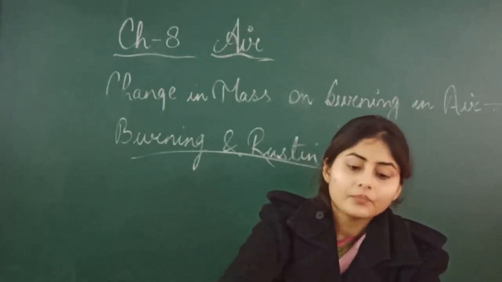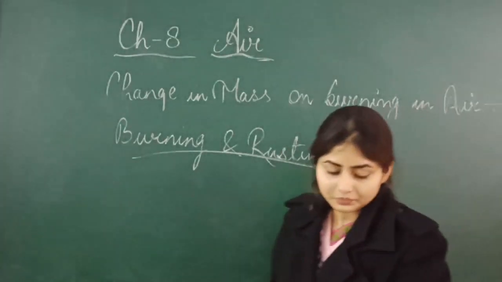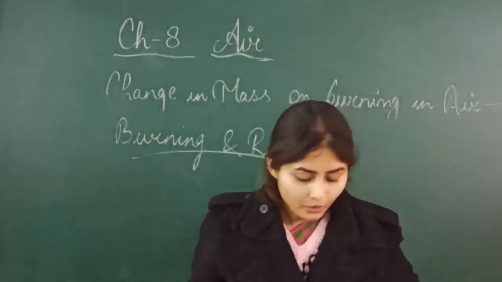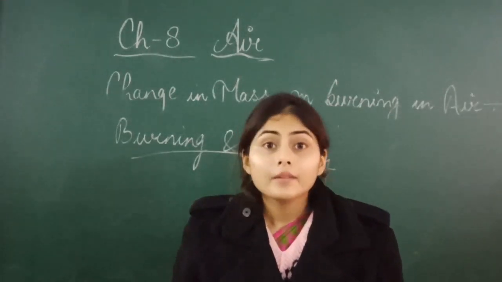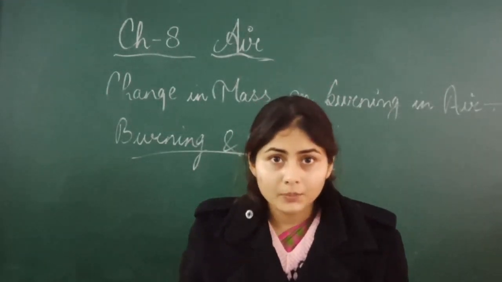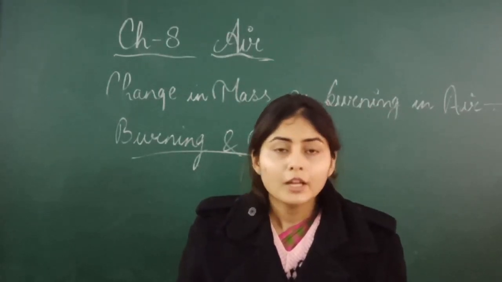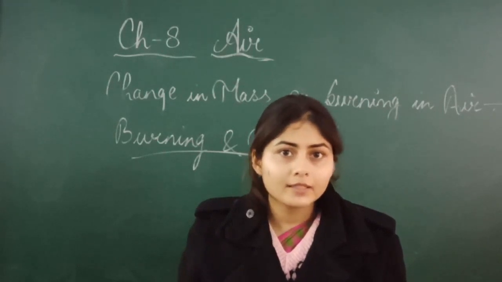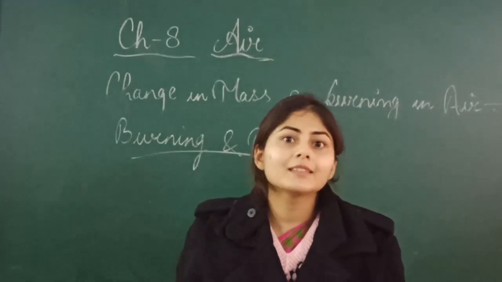But in rusting you will get water as a residue. So if residue is left, that contains water molecules. If iron gets rust, that means a water molecule is there, and that is the residue.